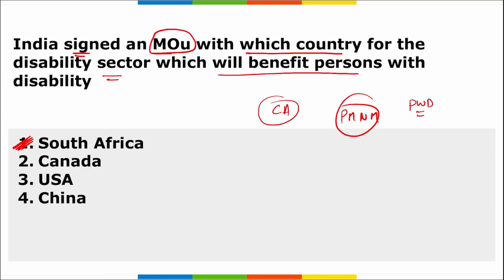Apart from this, remember, Cabinet has also approved the signing of a memorandum of understanding between India and Chile for operations in the field of agriculture sector.